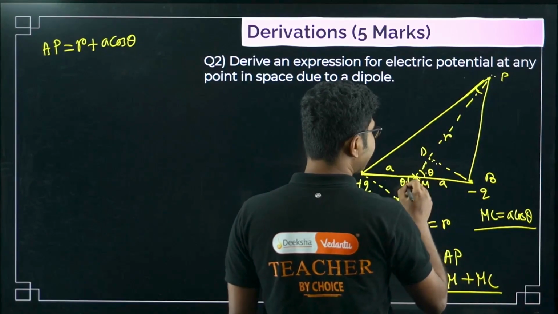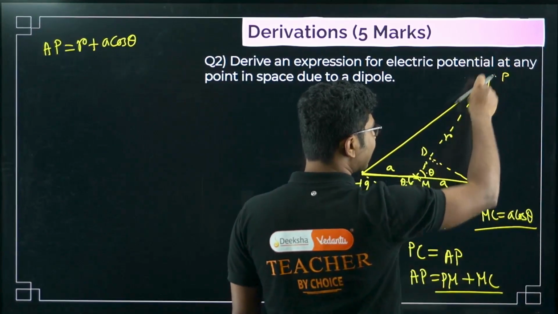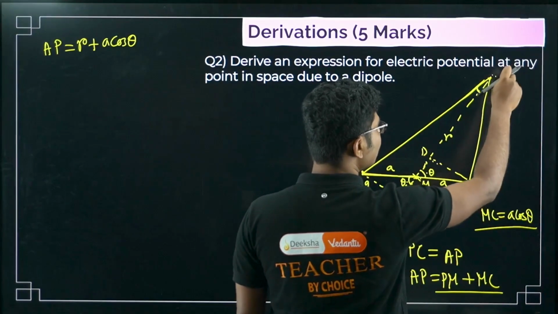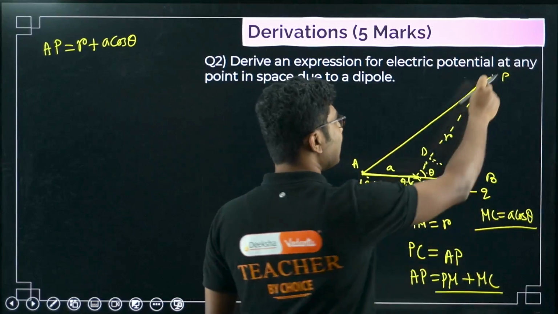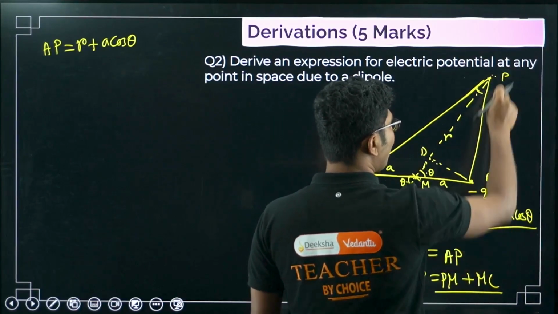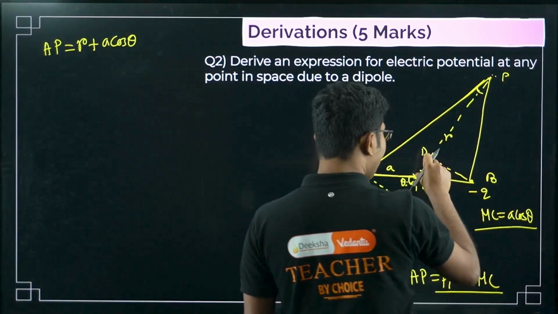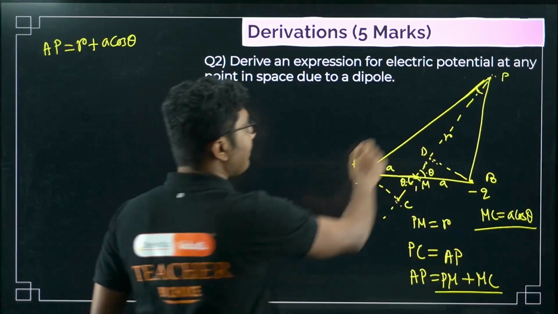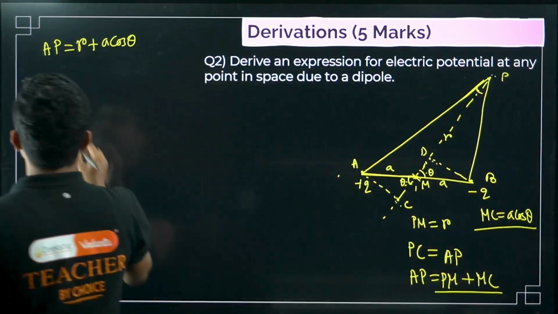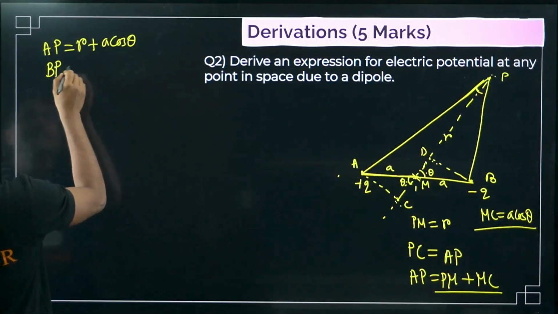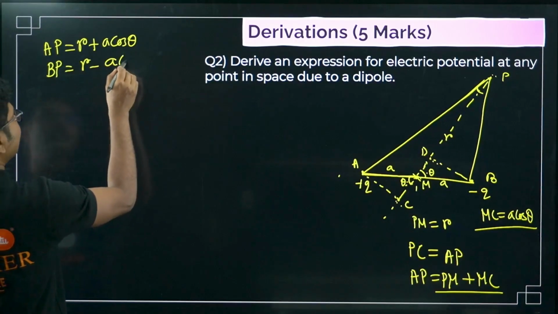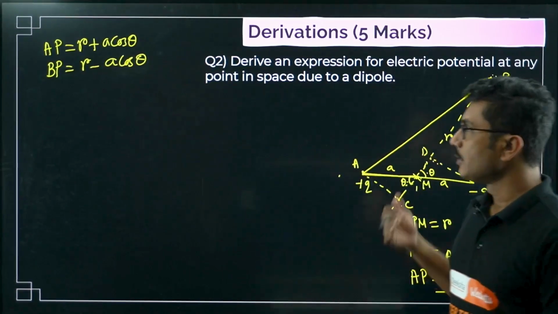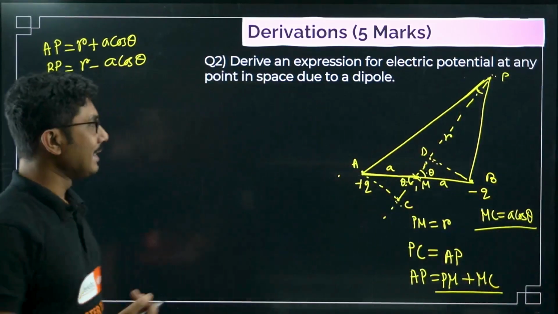Similarly, this is their opposite angle. Similarly, for this triangle, you can say that PD equals PB, right? Now what is PB? PB is r minus A cos theta. Since we are writing AP, I will write BP as well. So BP is basically r minus A cos theta. This is the old trick that we have used, right? If one is plus, another one will be minus. So that trick that we have applied here, that's it.